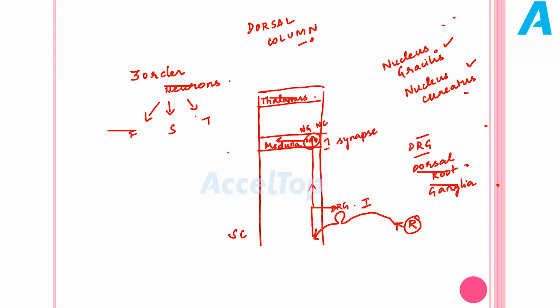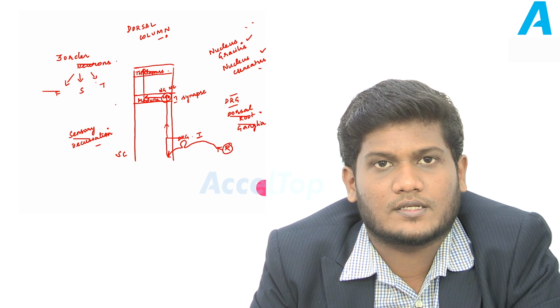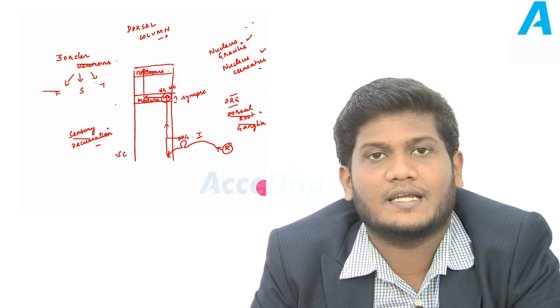Now we are going to see the second order neuron. The second order neuron starts from the first synapse, from the nucleus gracilis and cuneatus. It crosses to the opposite side, and it ascends and reaches the thalamus. This crossing is called sensory decussation. Decussation is nothing but crossing to the opposite side. So the second order neuron starts from nucleus gracilis and nucleus cuneatus, crosses to the opposite side, ascends and reaches the thalamus.